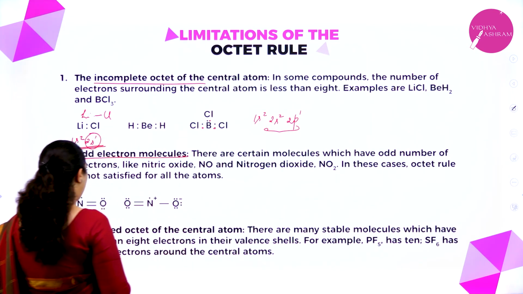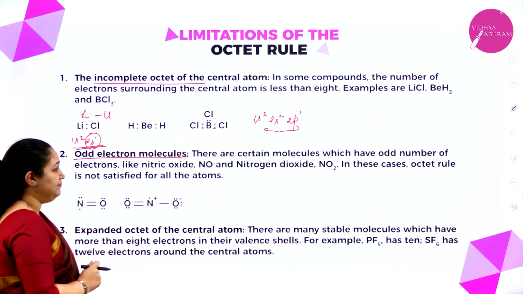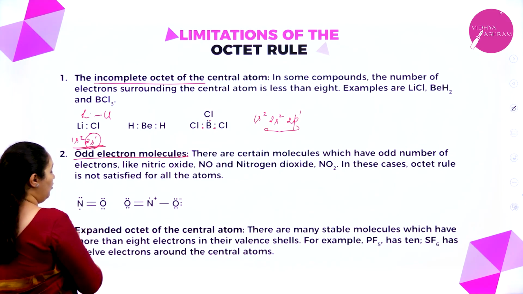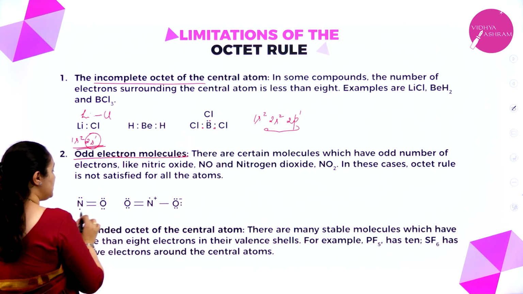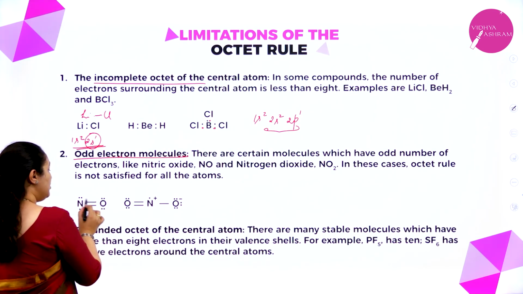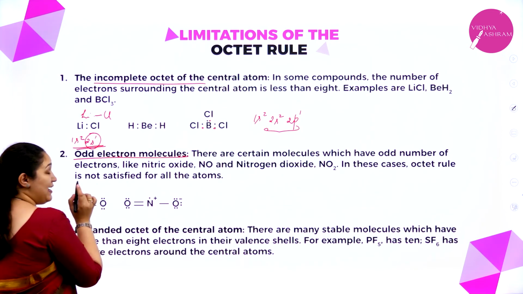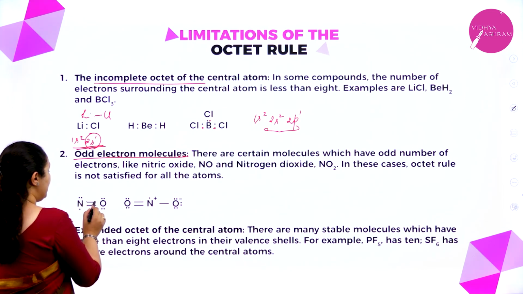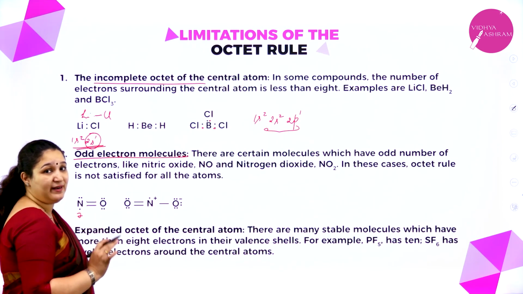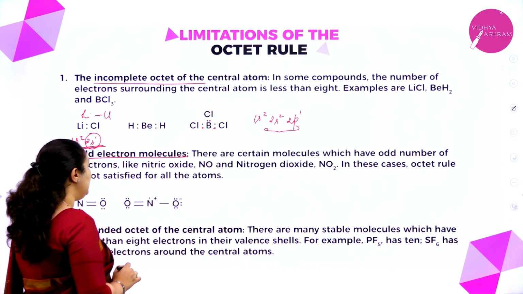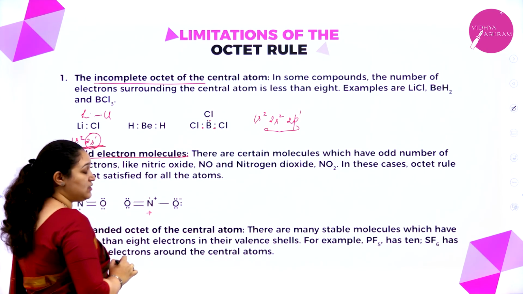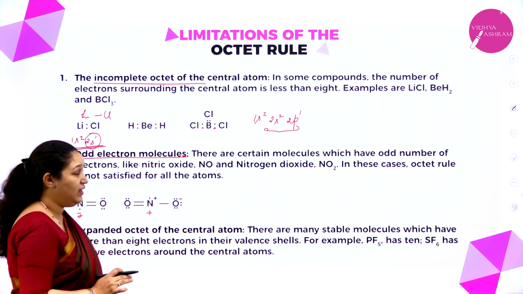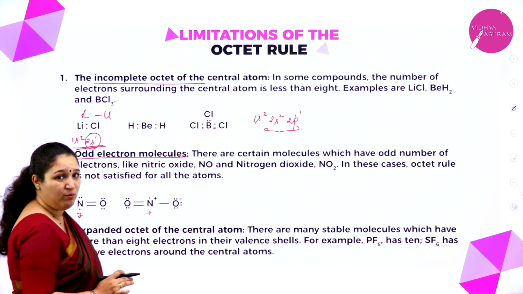Odd electron molecules. For example, if you take NO, nitric oxide. Nitrogen has got 5 valence electrons, so 1, 2, 3, 4, 5. Oxygen has got 6. 1, 2, 3, 4, 5, 6. So there is a double bond. But see, has nitrogen reached an octet? 1, 2, 3, 4, 5, 6, 7. Only 7 it has got. It has not got 8 electrons. Odd number of electrons is there. Similarly, here also 1, 2, 3, 4, 5, 6, 7. Again 7 electrons, it has not reached an octet. So odd number of electrons in the molecules.